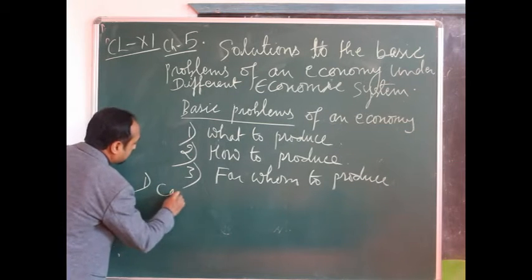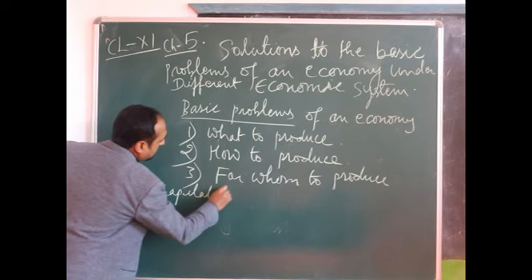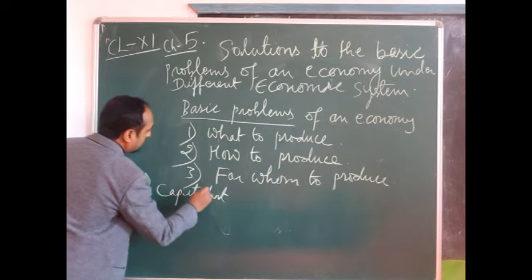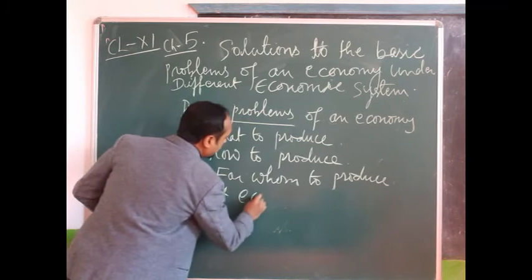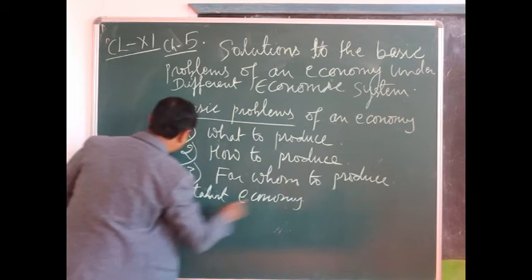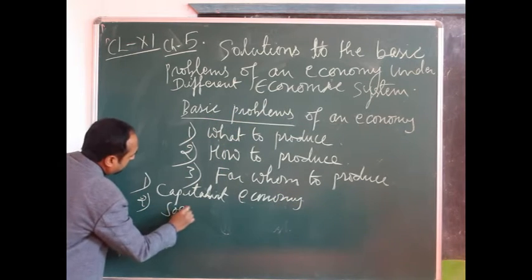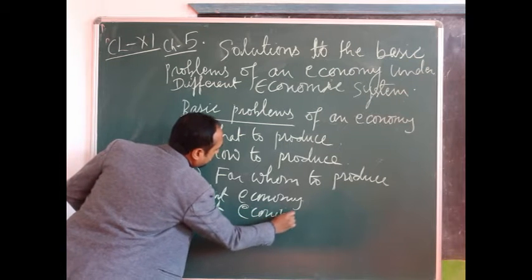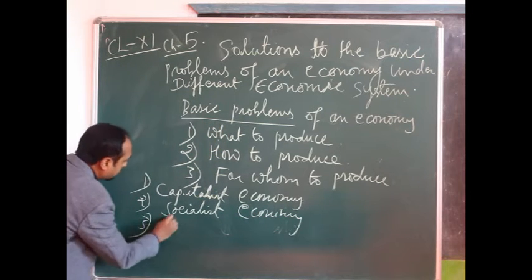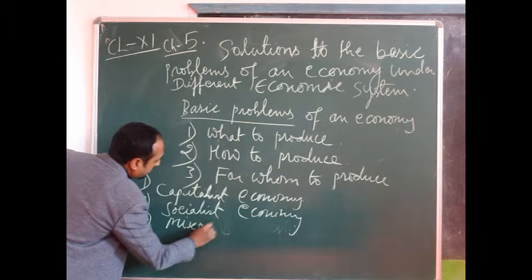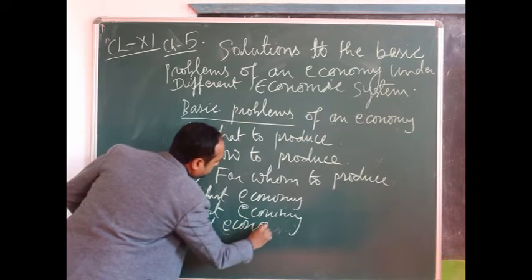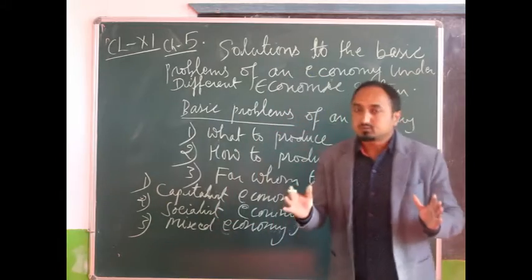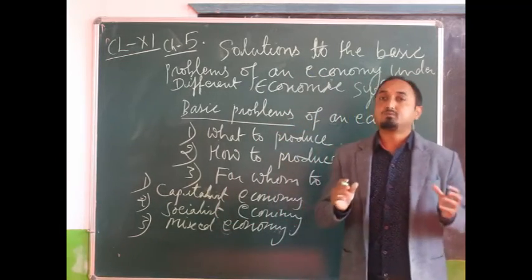So first let's start with capitalist economy, then socialist economy, and number three we have a mixed economy.